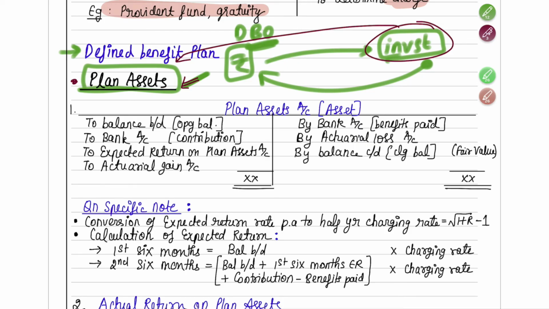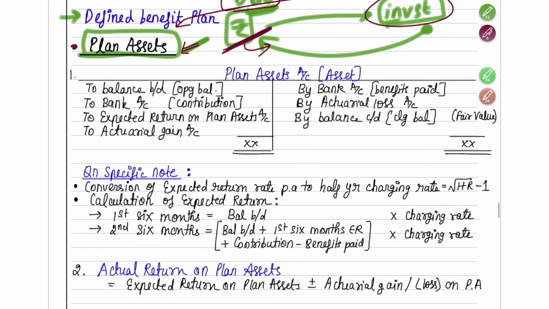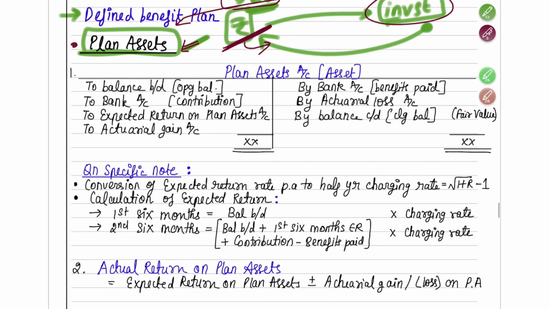So this is nothing but a planned savings you're making so that you'll be able to meet the obligation of defined benefit obligation after 5 years. So this investment or savings is known as your plan assets. Okay. So here, how will you prepare this? This is an asset to you, this is nothing but your investment, and you name this account as plan assets account. Okay. So first your opening balance, you would have already made some investment, so there'll be some opening balance in it. And in the current year you can make some contribution.